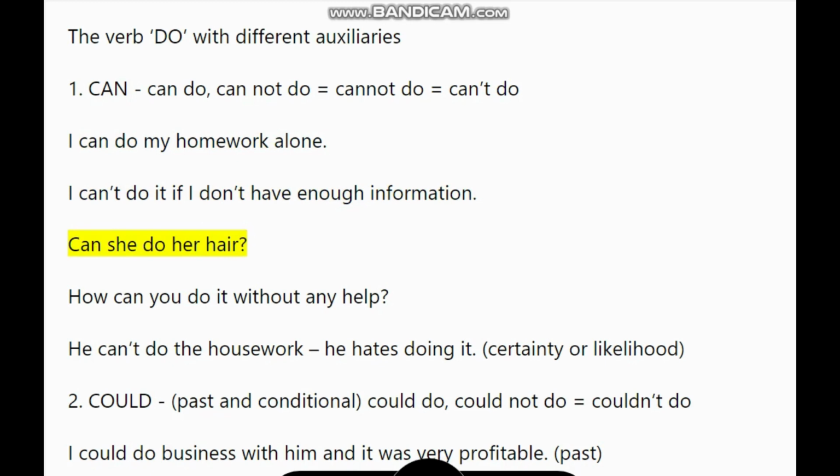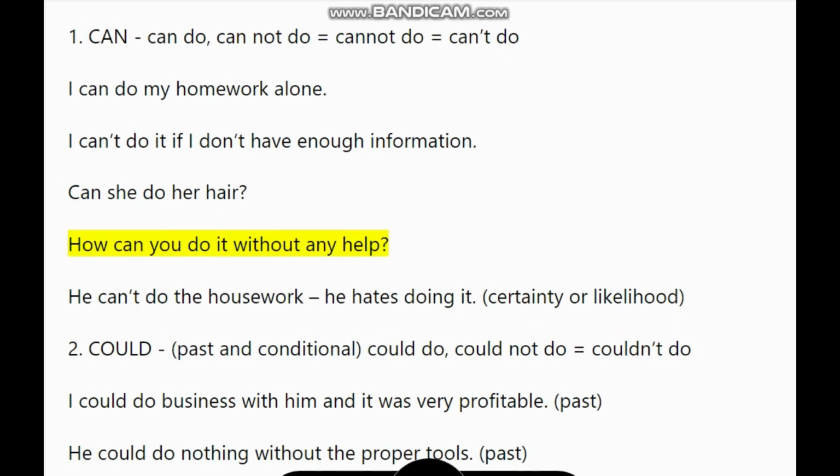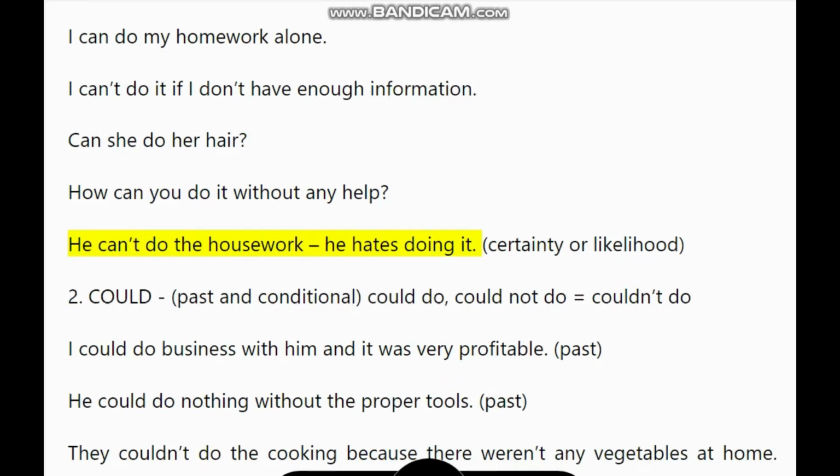Can she do her hair? How can you do it without any help? He can't do the housework. He hates doing it.